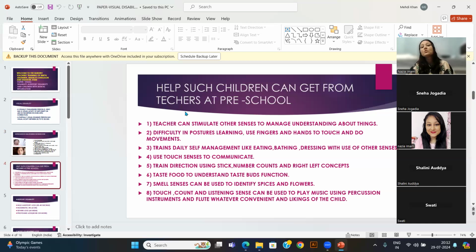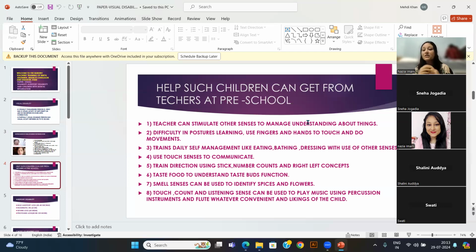Now, what help can preschool teachers provide to such children? Teacher can stimulate other senses to manage understanding about things. This we had discussed in previous class, that for taste and for fragrance, or for such EVS topics which are related to environmental study, or we need to teach them numbers, we need to help them to touch and feel the things, and then we should teach.